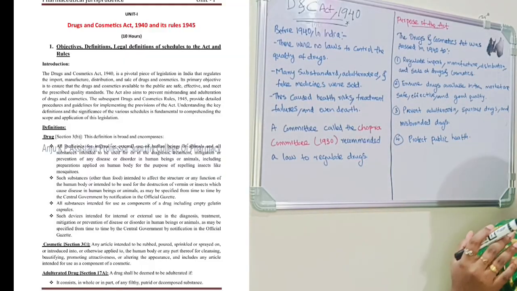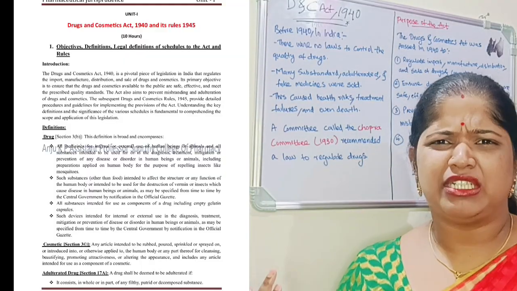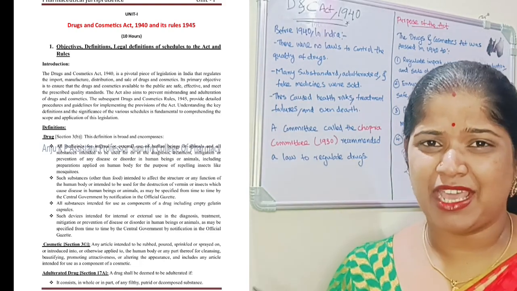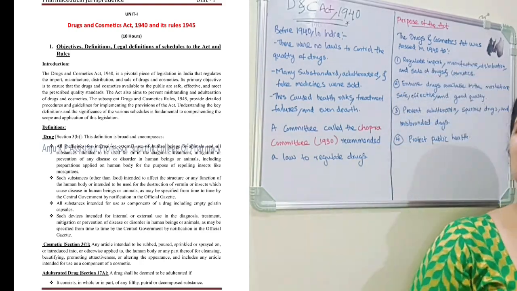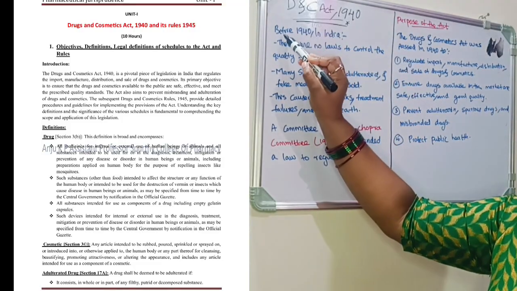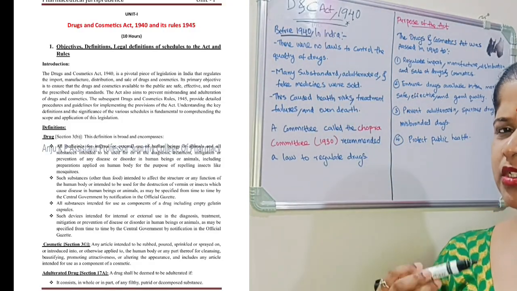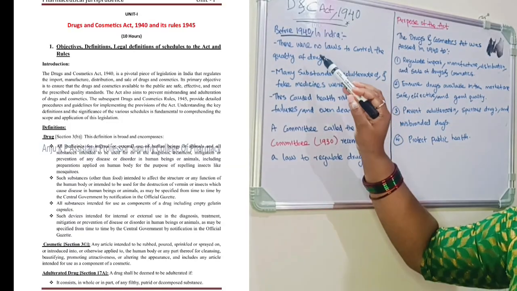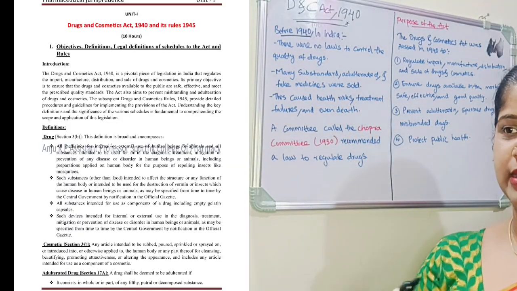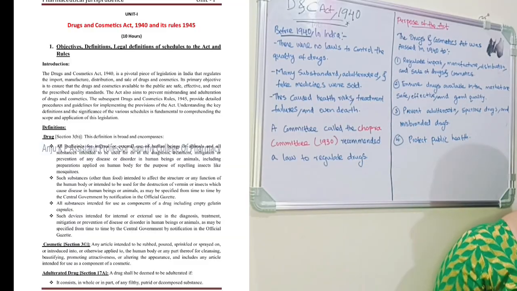So why do we have to learn about the DNC Act? Why was this act passed? Anybody have any idea? So we know before 1940, we didn't have any laws to control the sale of drugs.